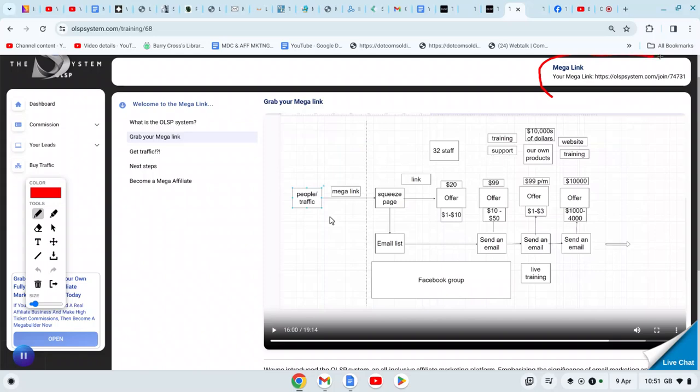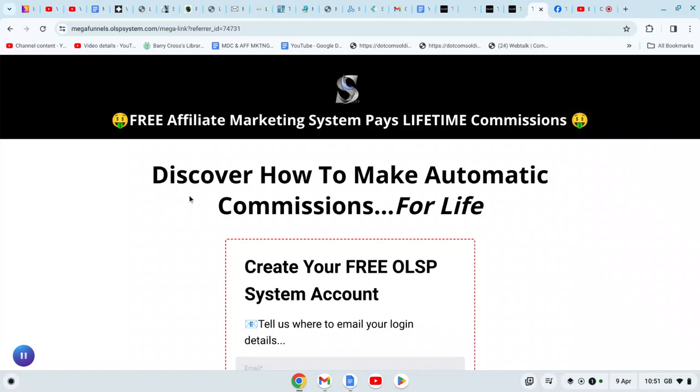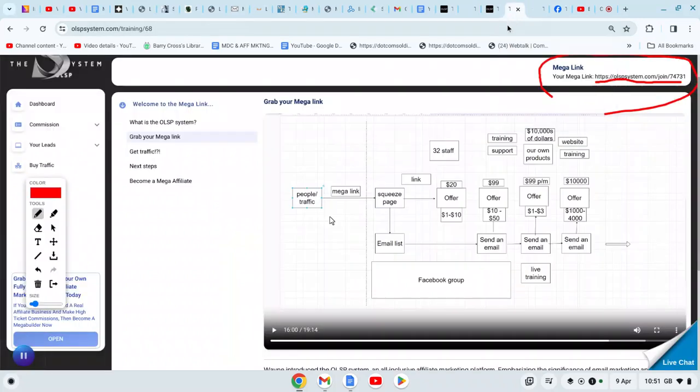If you look in the top right hand corner, it says Mega Link. This affiliate link here, you just copy and paste that. And that's a done for you lead capture page, this one here. So you're just going to promote one link. That's all you've got to do. And then what happens is, if I just come back into Wayne's video.